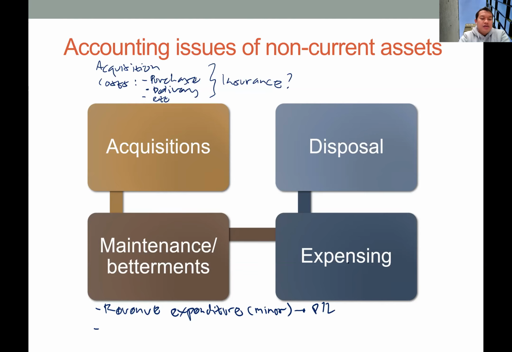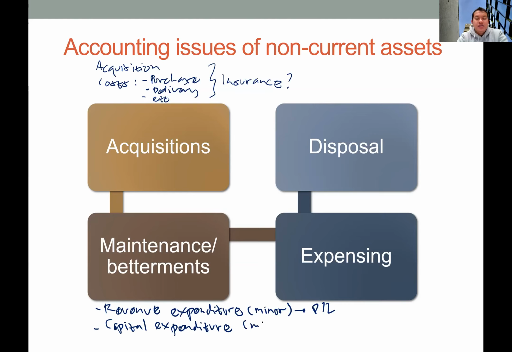And the other one, if the maintenance expense is major, so the company is replacing more than half of a machine's spare parts, after this maintenance we can expect that the useful life or the economic life of this machine will be extended.